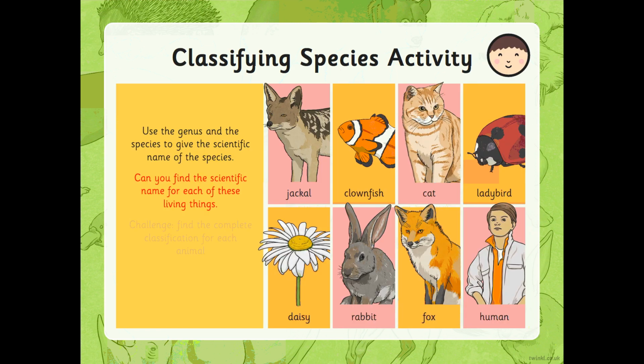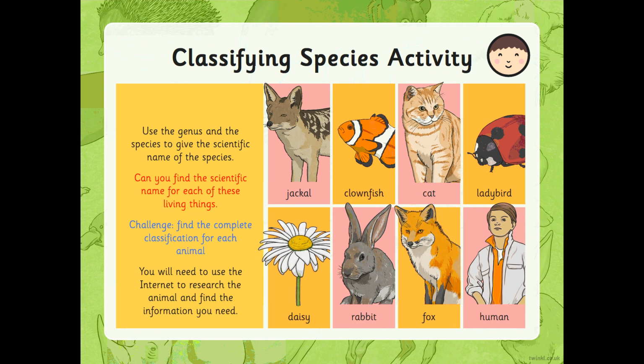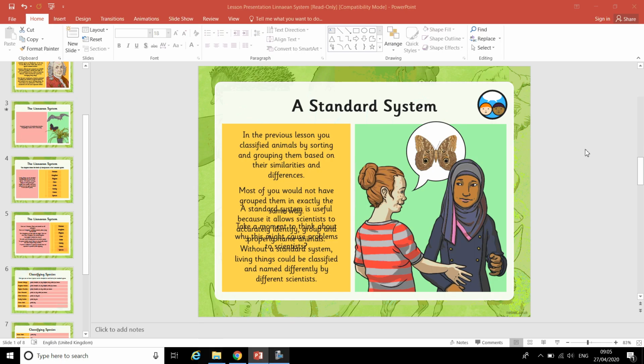So what our task is going to be today is to take each of these 8 living things and to try to find out their scientific name. So remember, the scientific name comes from the genus and the species. Rather than choosing one of these on the screen, I'm going to try and choose a different animal and find the scientific name and show you how to do that. And I'm just going to use Google, but actually Wikipedia is particularly good for this. Okay, so I'm going to be looking for the genus and the species.